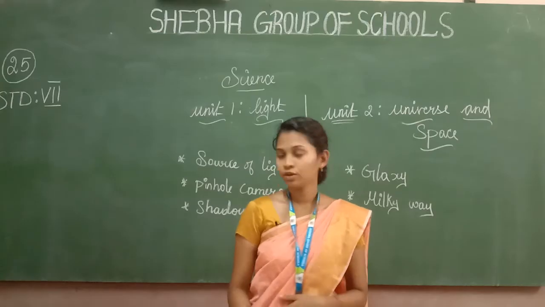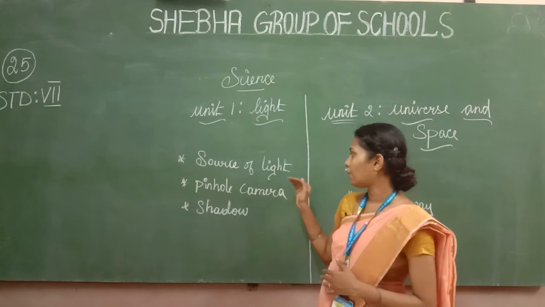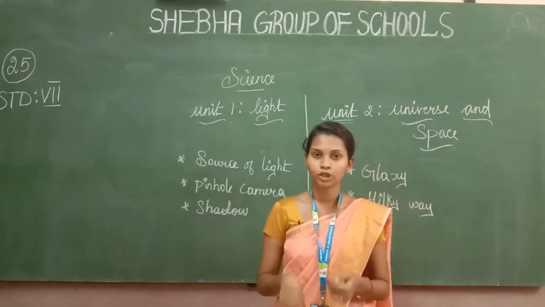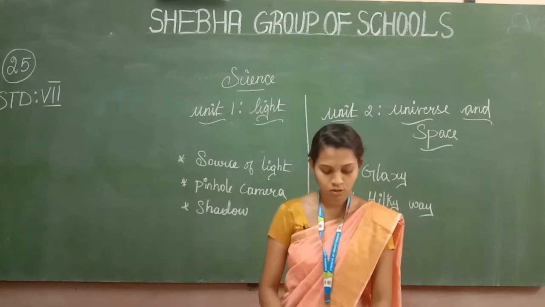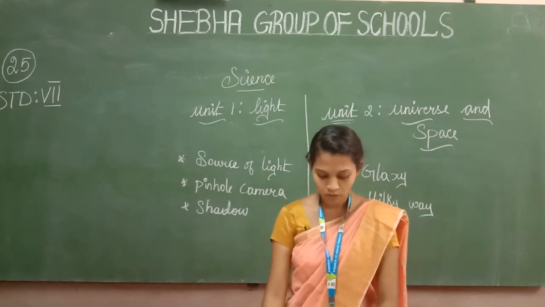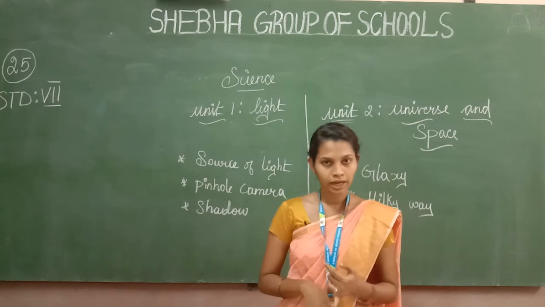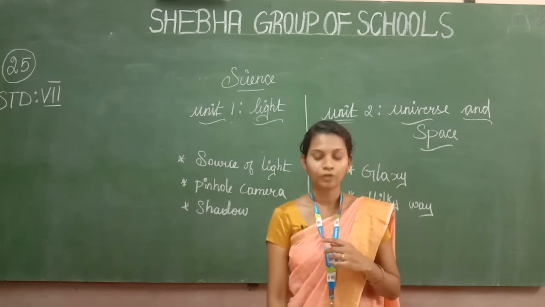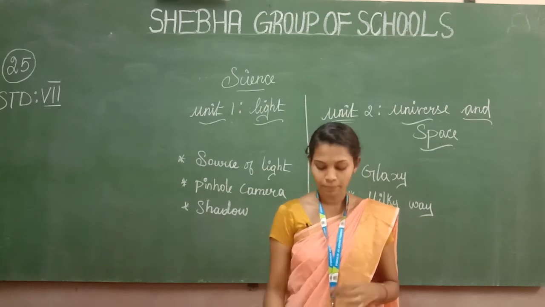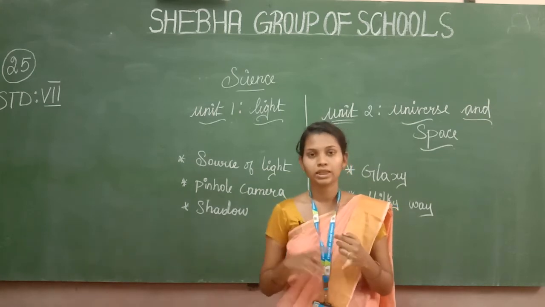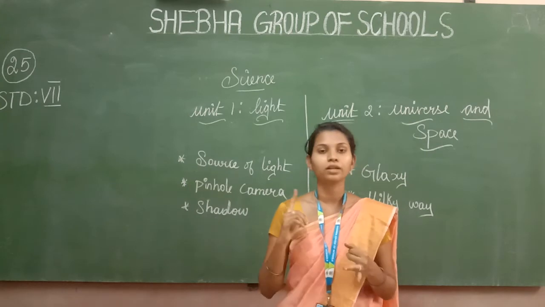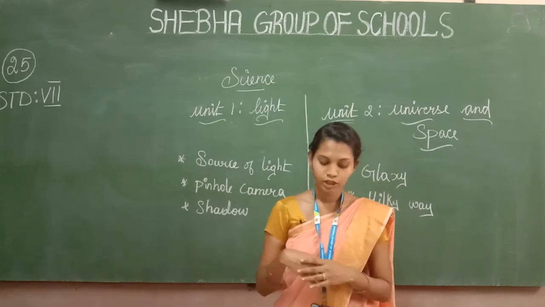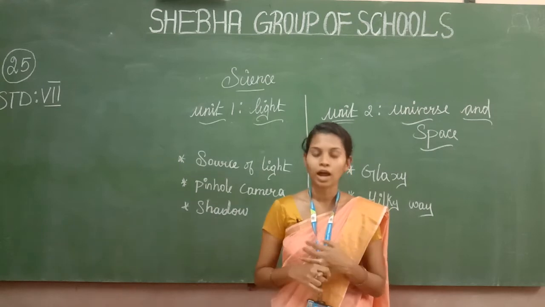Okay students, in this lesson we completed the sources of light, and the two types of sources of light, natural source and artificial source, and we also saw about reflection and the pinhole camera. In reflection I told about the laws of reflection, and we also completed the two types of material, transparent material and translucent material, and then the final one is shadow, parts of shadow and properties of shadow.